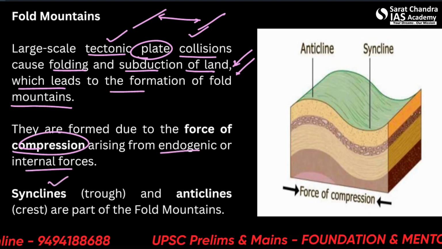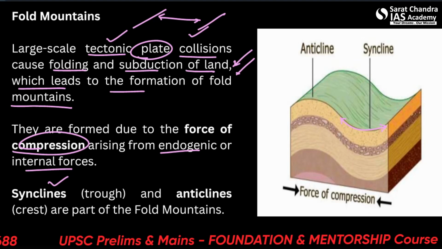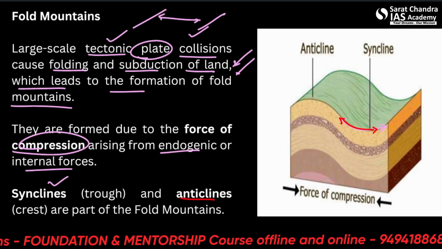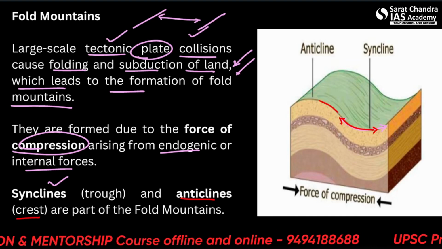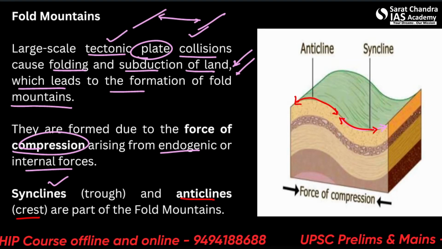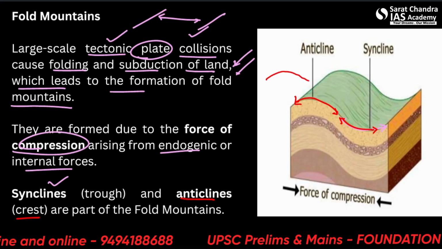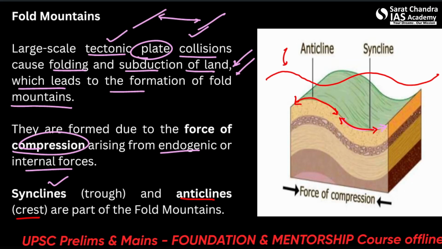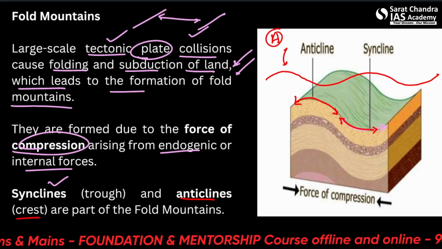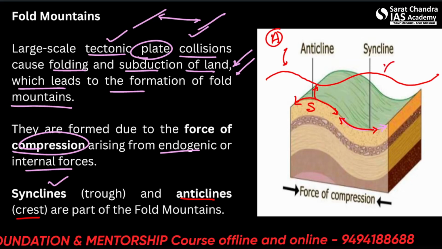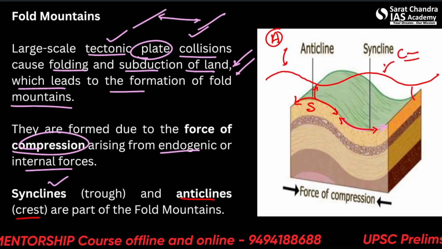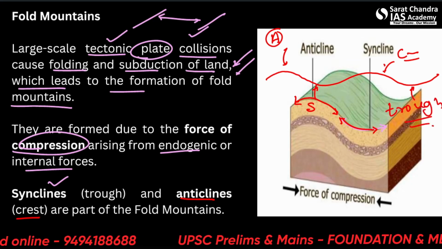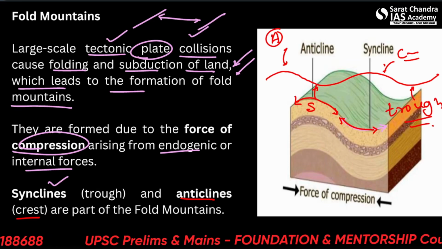So synclines here are the troughs, and anticlines, the crests, are the part of the fold mountain. So this will be the crest. Alright, so folding is basically, you can see like this. So this part is known as the anticline. And this part is known as the syncline. This part is known as the crest. And this part is known as the trough. Okay. Let's move forward and see some examples.